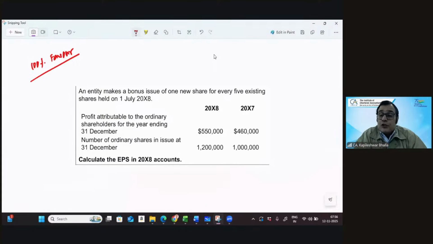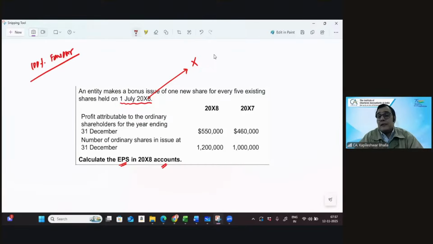If it is a case of 100% favor, am I considering the date of the bonus issue? No. So is the date of the bonus issue relevant? No, this is completely irrelevant for me. I will consider as if the bonus was made at the beginning of the earliest reporting period. So we are given the profits attributable to ordinary shareholders. You're also given the number of ordinary shares, and we need to calculate the EPS in the accounts of X8.